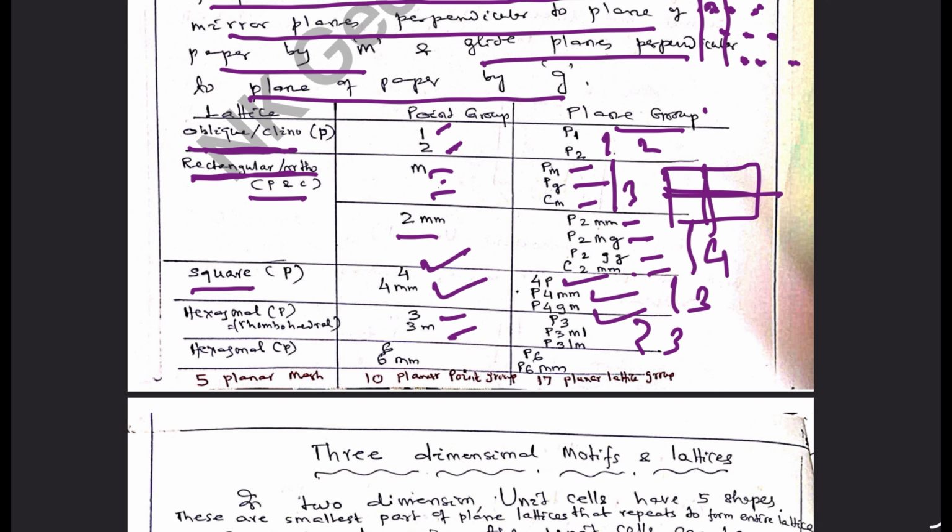These are 3 types. Then in 6-fold primitive, 6-fold mirror planes, so this is 2. So all these are 2, 3, 4, 3, 3, 2. This will give rise to 17 planar groups possible in nature. So thus we have 10 point groups, 5 lattices. They combine together, they give rise to 17 planar lattice groups.